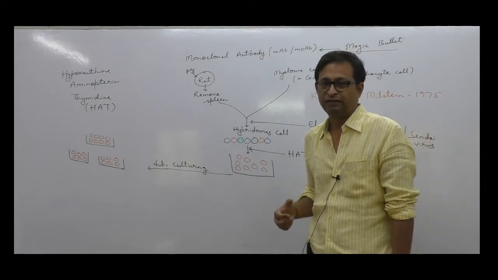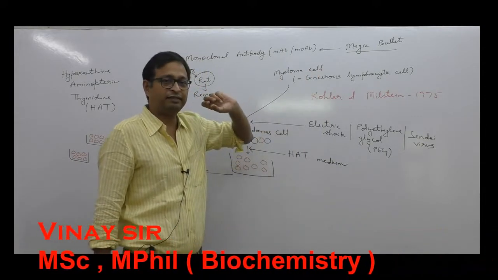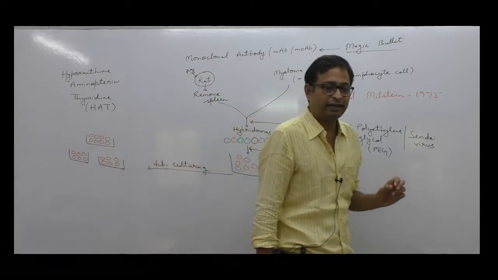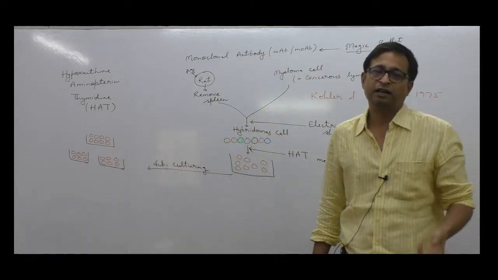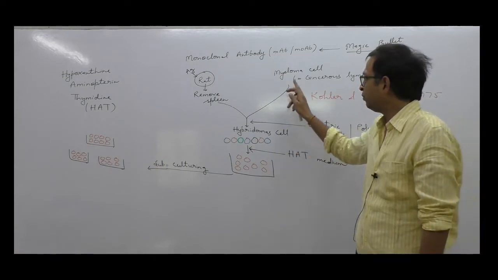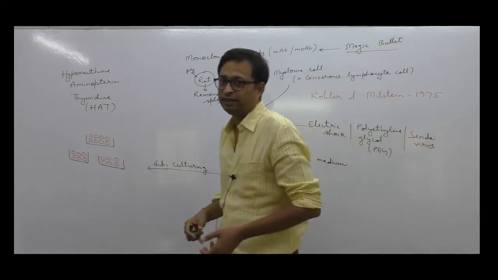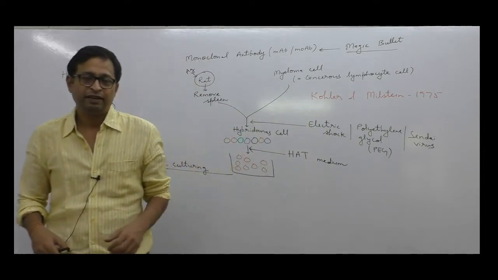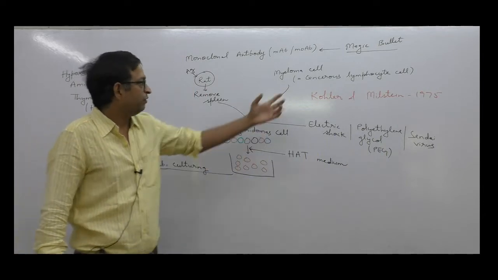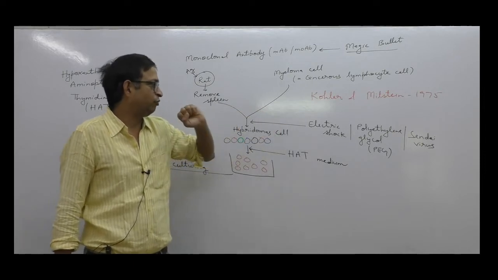So the next option that we are going to see here, we are taking a myeloma cell. This is a cancerous cell, a cancerous lymphocyte cell. It has the property of uncontrolled division. Myeloma cell can divide uncontrollably. What are we doing? We are fusing the myeloma cell with the spleen cell. Myeloma cell has the property of uncontrolled division. Spleen cell has the property to produce antibody to a particular antigen. When both of these two cells fuse, it forms a hybridoma cell.